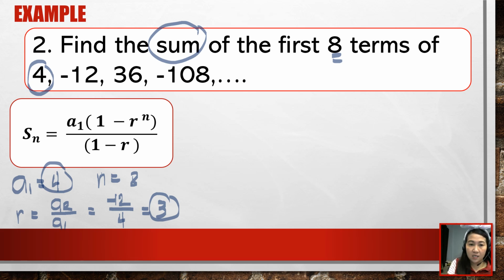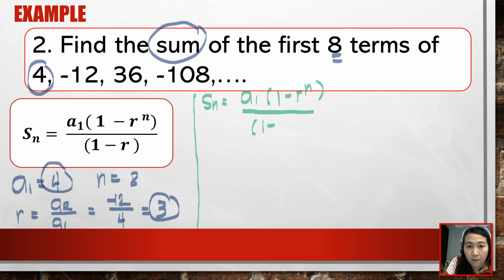Okay, so that is your step number 1. Let's now proceed to step number 2. What are we going to do? Substitute your given to the series formula. Let me just write the formula. S of n is equal to a of 1 times 1 minus r raised to n over 1 minus r. Okay, so series of what? What is your n? Our n is 8. A of 1, what is your first term? First term is 4.